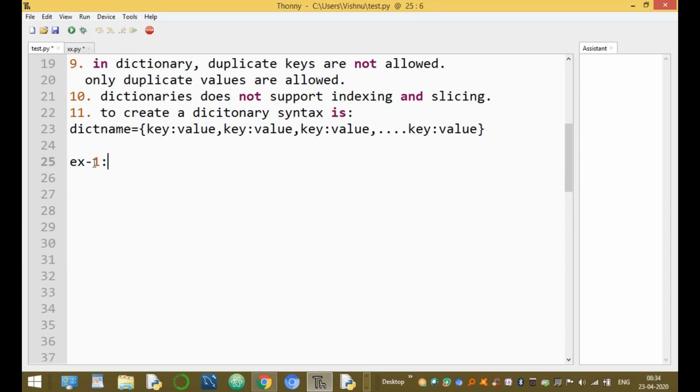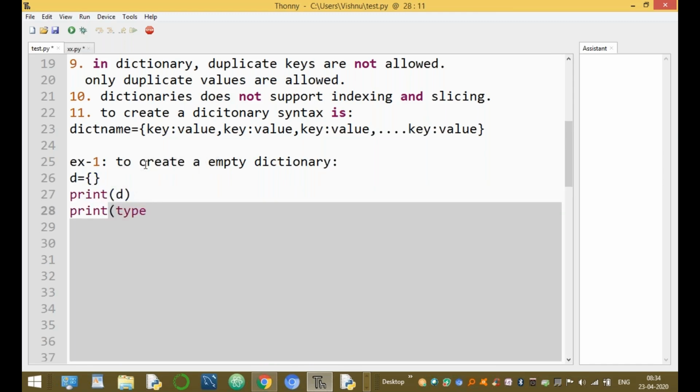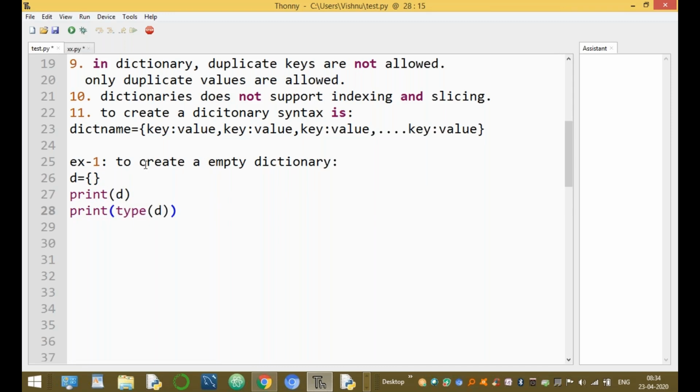First, let's go to example 1: to create an empty dictionary. How to declare an empty dictionary? D equal to empty curly braces only, then print of D, and print of type of D. That is an empty dictionary.